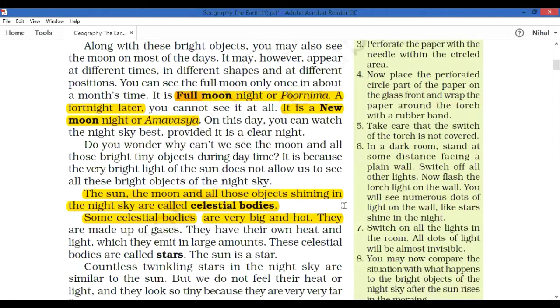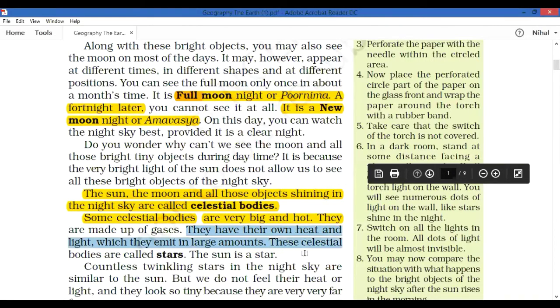Okay, how can we explain the star? A star is made up of gases. It is very big and hot. They have their own heat and light. That is what we already noted. Note it down in your notebook: they have their own heat and light.